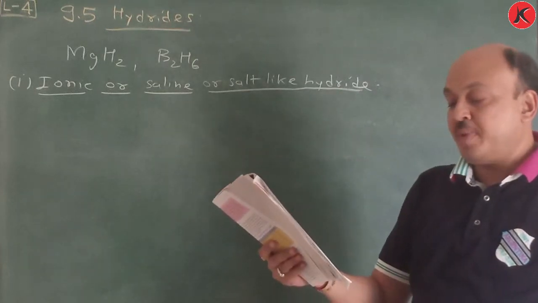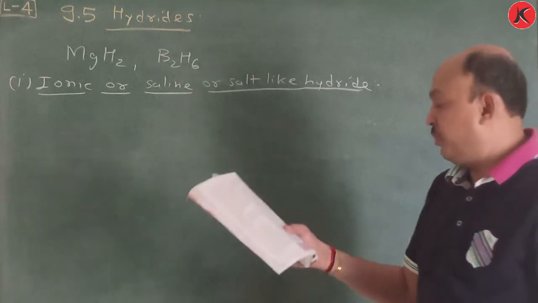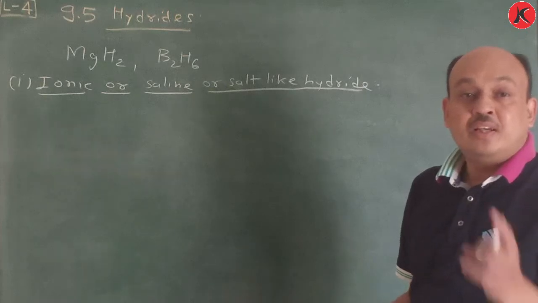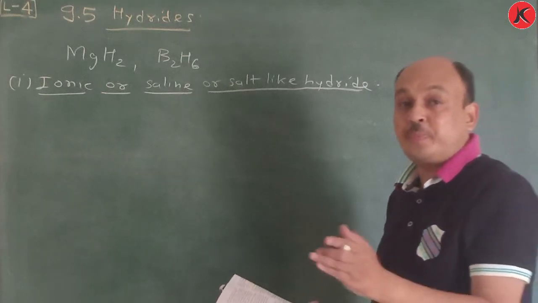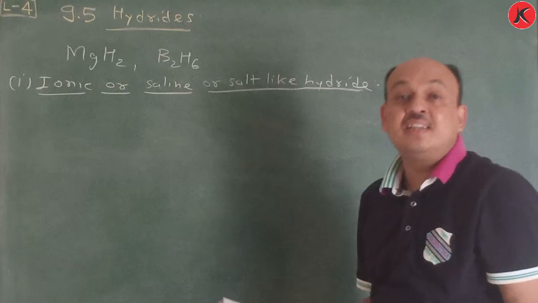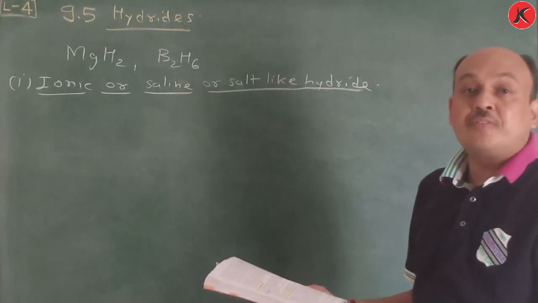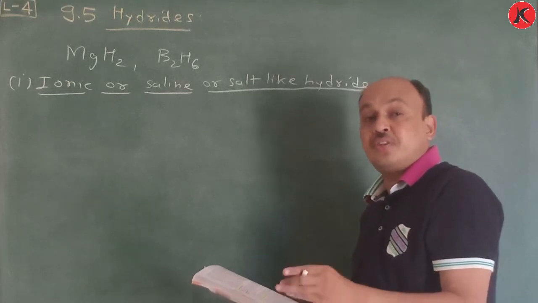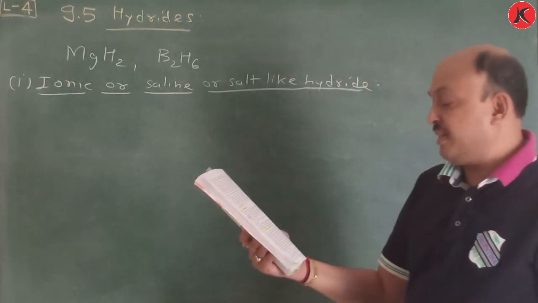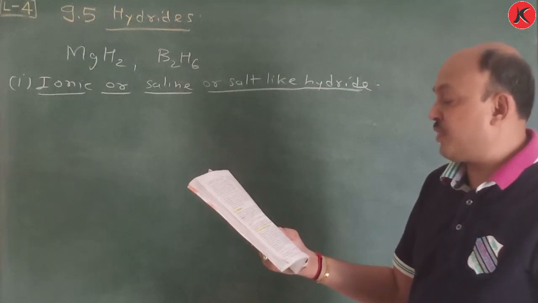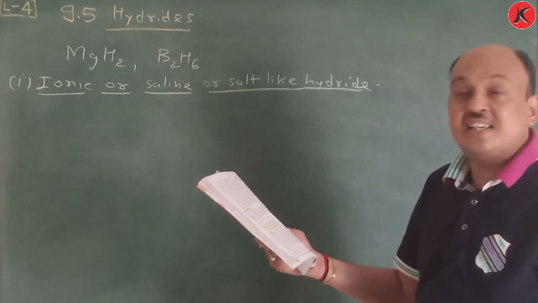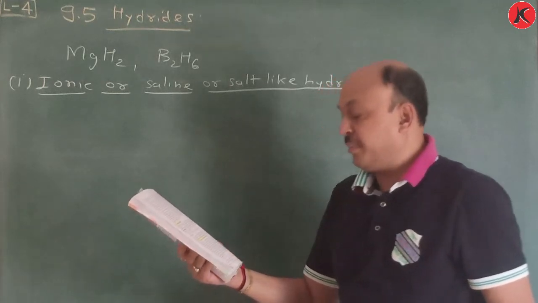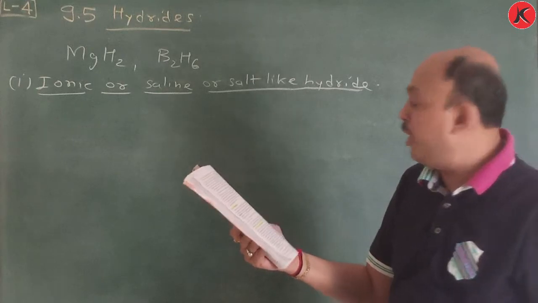These hydrides are stoichiometric compounds which dihydrogen forms with most of the S block elements, which are highly electropositive. Remember, S block element is highly electropositive, and that's why it loses electron to hydrogen, and hydrogen gaining the electron produces hydride. However, significant covalent character is found in the lighter metal hydrides such as lithium hydride, beryllium hydride, and magnesium hydride. In fact, beryllium hydride and magnesium hydride are polymeric in structure.